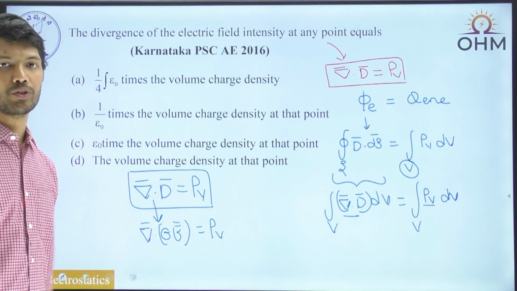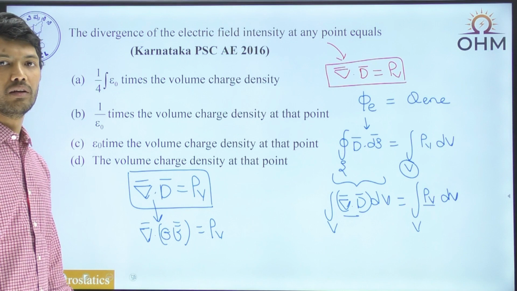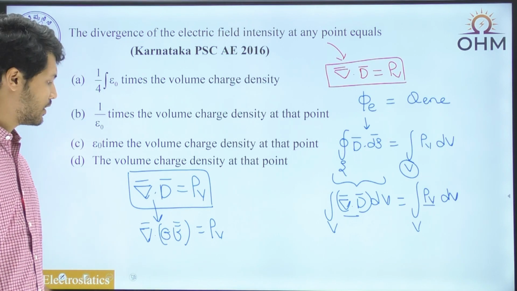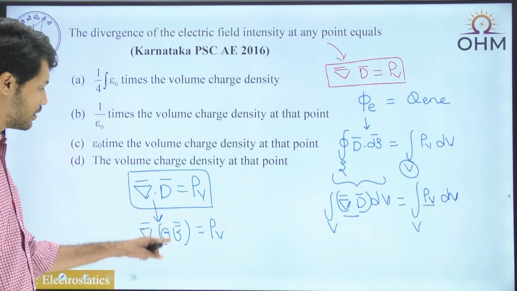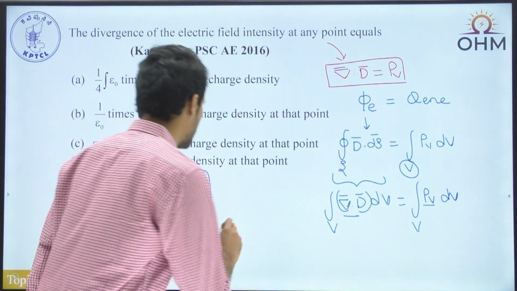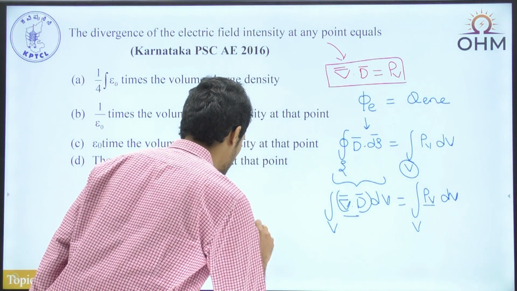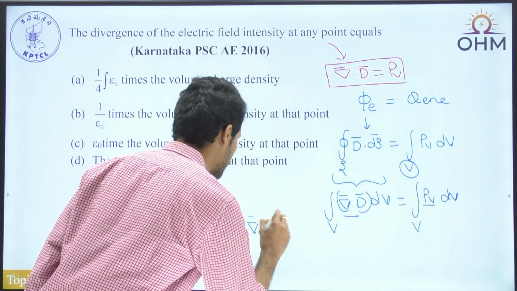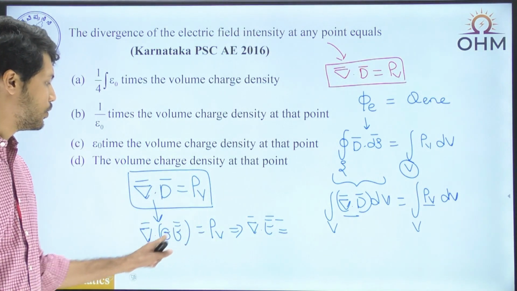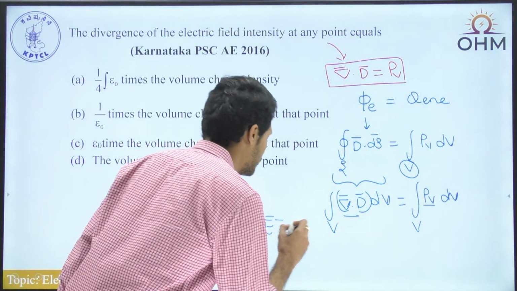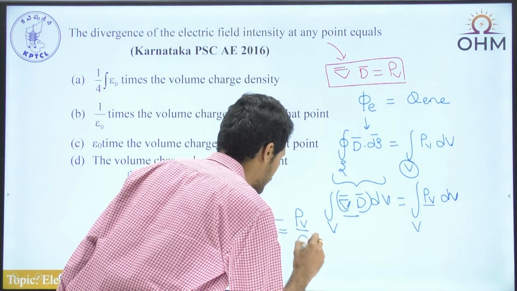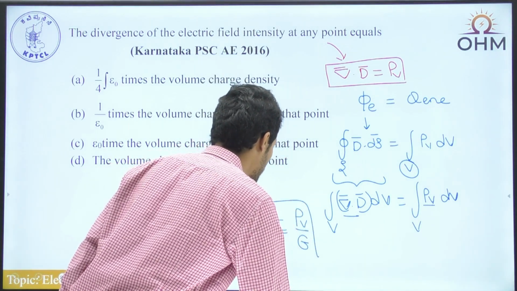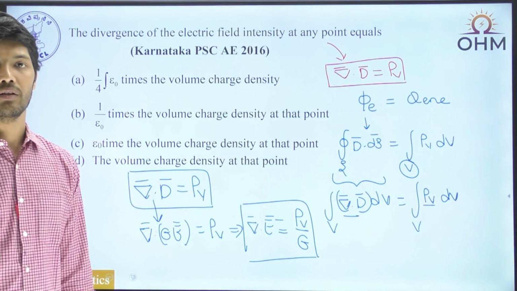If nothing is mentioned in the question, we can assume that the material is isotropic as well as homogeneous, and hence epsilon is constant. We can take this epsilon outside. So finally what we have is del bar dot E bar becomes equal to, we can take this epsilon to the RHS, so we'll have this expression as rho v by epsilon. So del bar dot E bar becomes equal to rho v by epsilon.